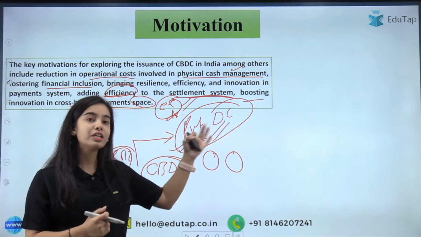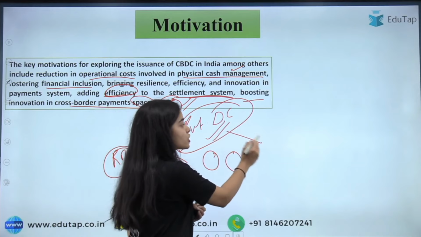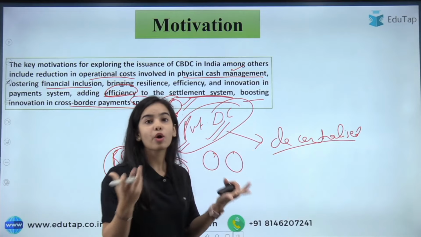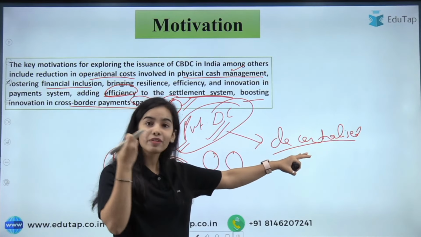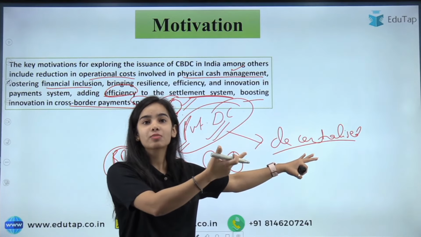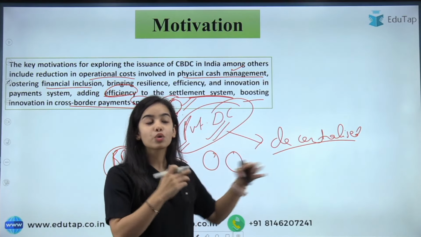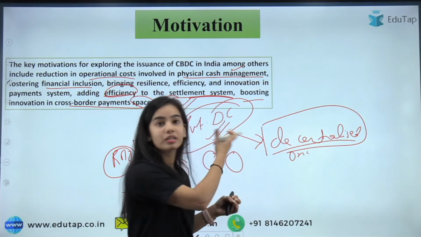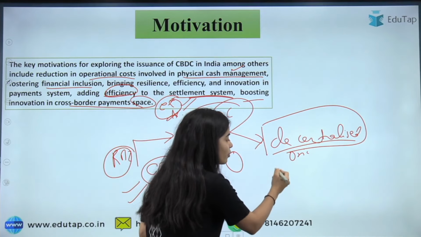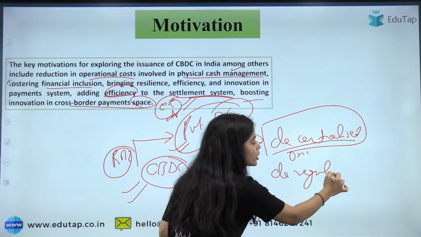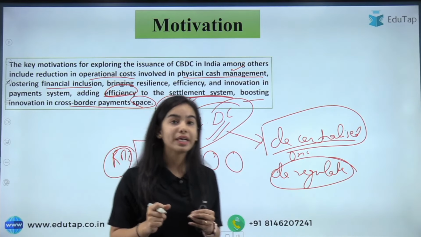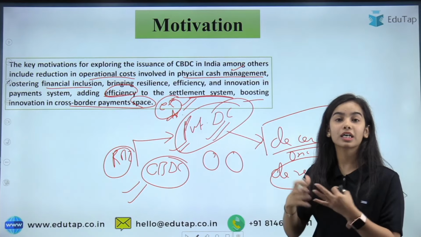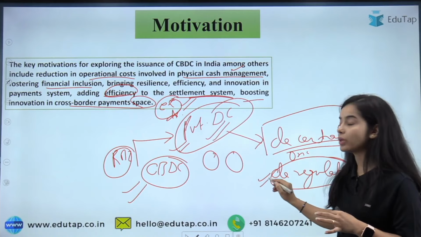What was the problem with the private digital currency? Let it be popular, but the private digital currency is decentralized. That is, there is no basis for that. Where it has been originated, no one knows that. So even if it vanishes, no one knows where it has been originated. So no one can blame, who to blame, when there is no originating point of the private digital currency. As well as, it is deregulated. No one is there to regulate it. So even if the company is vanishing, even if the cryptocurrency is vanishing, even if the customers are harmed, no one is there to regulate it.